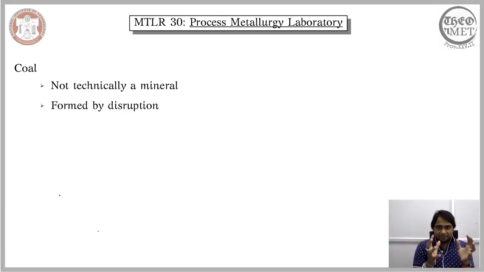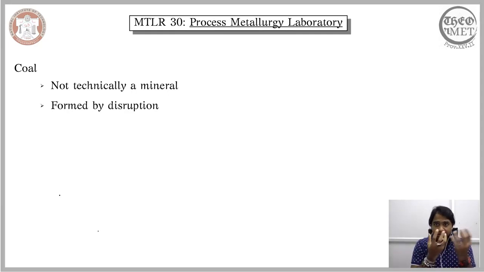However, if we let this natural process take its toll, you would end up with a total deterioration of the dead tree or branch. So this natural course needs to be interrupted for the formation of coal. Largely, coals are formed by disruption of this natural course of things.